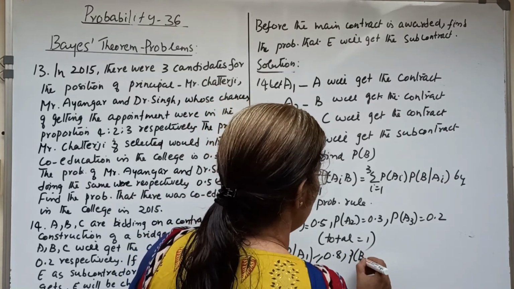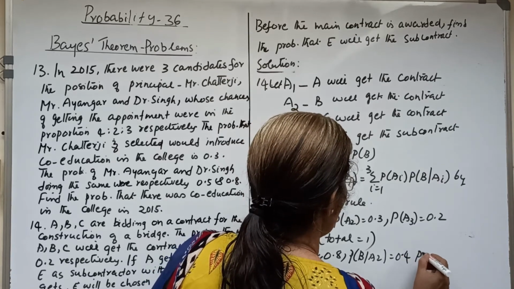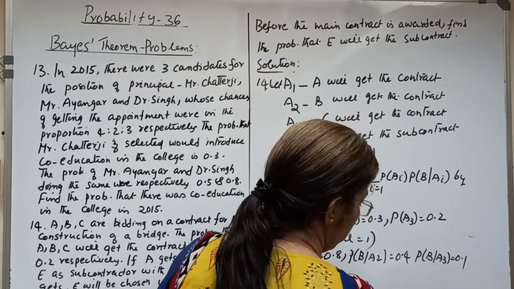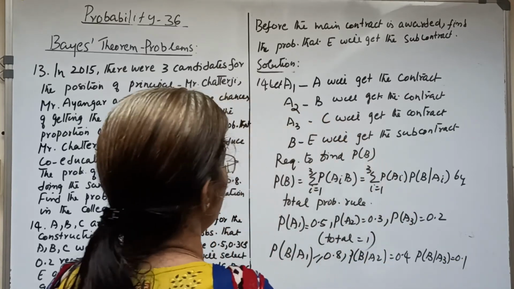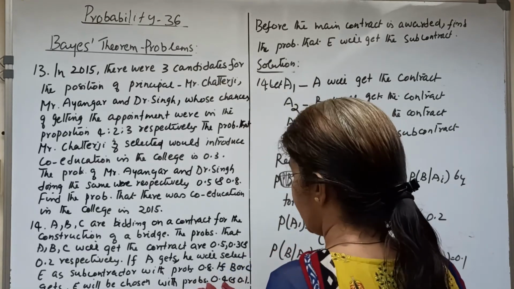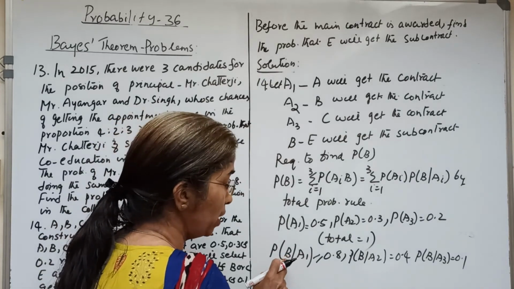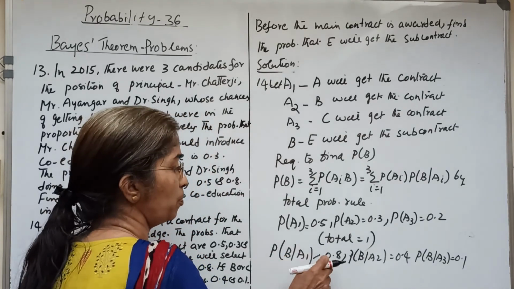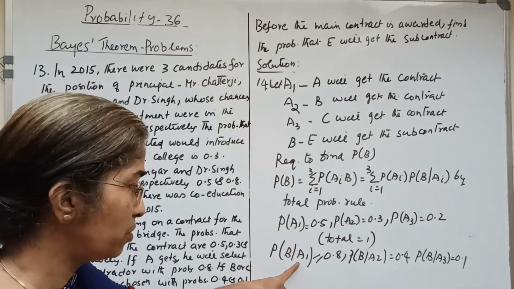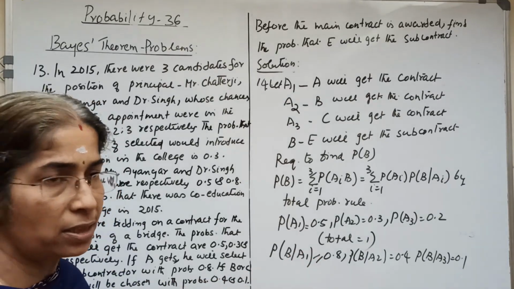P of B given A2 is 0.4 and P of B given A3 is 0.1. It is directly given.